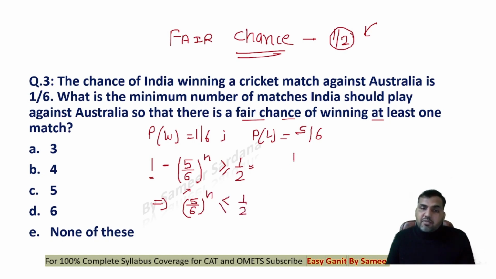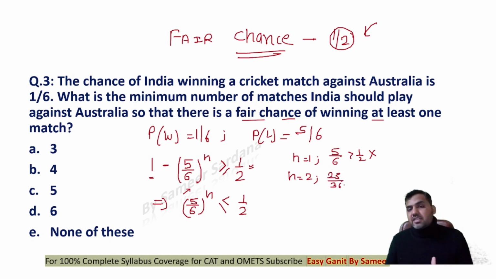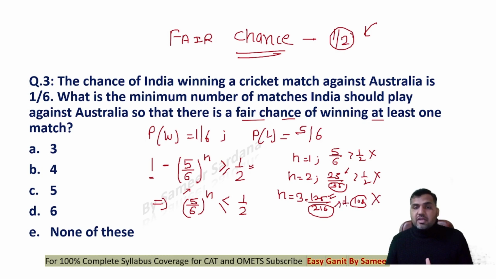Now see, if I put n as 1, 5/6 you can see is greater than 1/2. So one match will not make sure that India is definitely going to win. If I put n as 2, it will be 25/36. Again you can see 50% of 36 is 18, and 25 is more than 18, so this is also greater than 1/2. Will not work. If I put n as 3, it will be 125/216. You see that 50% of 216 is 108. Now 125 is more than 108, so this is also greater than 1/2 and not possible.